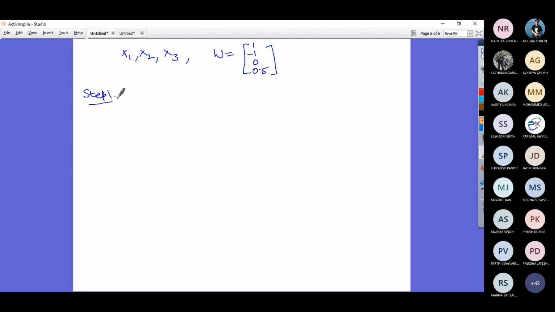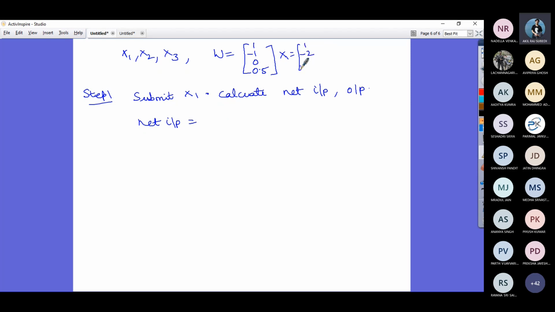Okay. So at step 1, submit X1. Calculate net input and output, and tell me what is the net input. All of you have noted X1, right? What is X1? 1, minus 2, 1.5 and 0. Tell me the net input to the neuron.